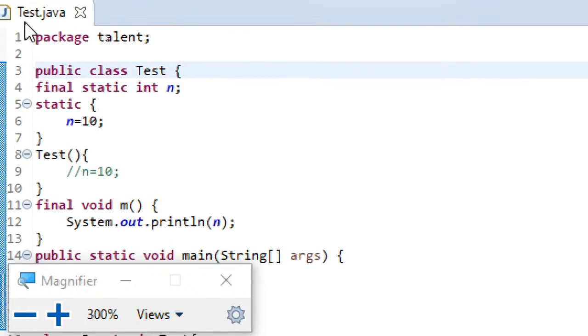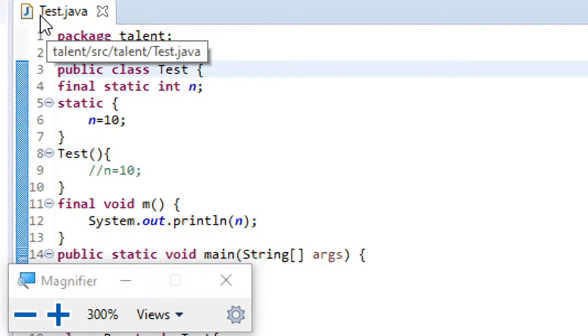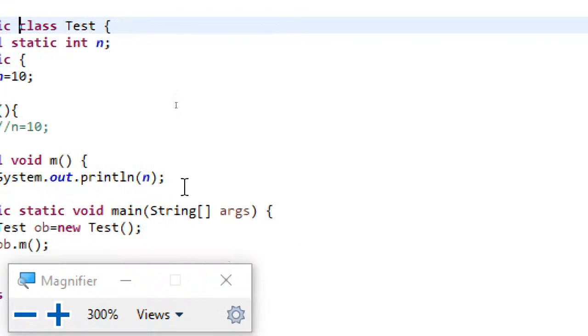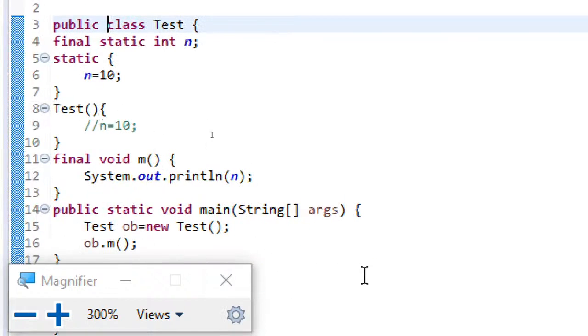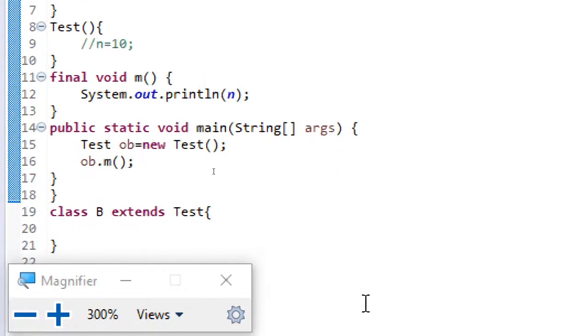If any errors are there, you can see the red cross mark, even here. Earlier I hope you observed the red cross mark even here. So those are the points regarding final. Final variables cannot be modified. Final methods can be overloaded but cannot be overridden. Final class cannot be inherited. These are the three uses of final.